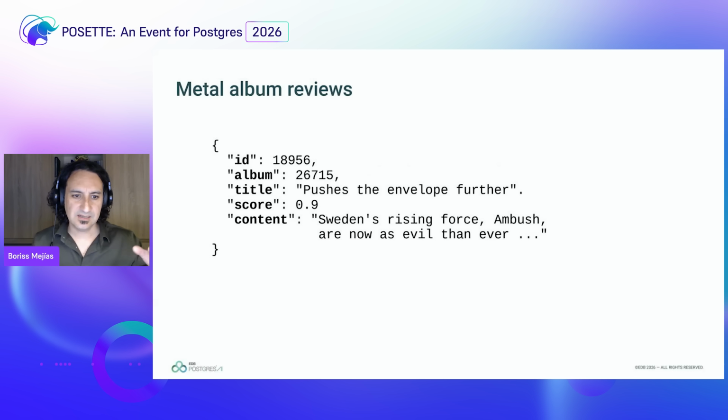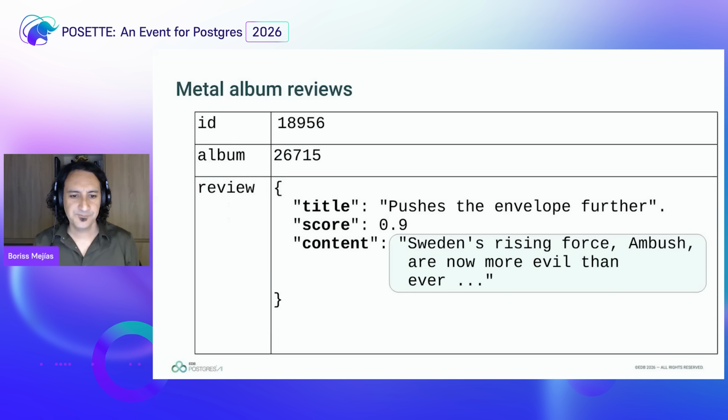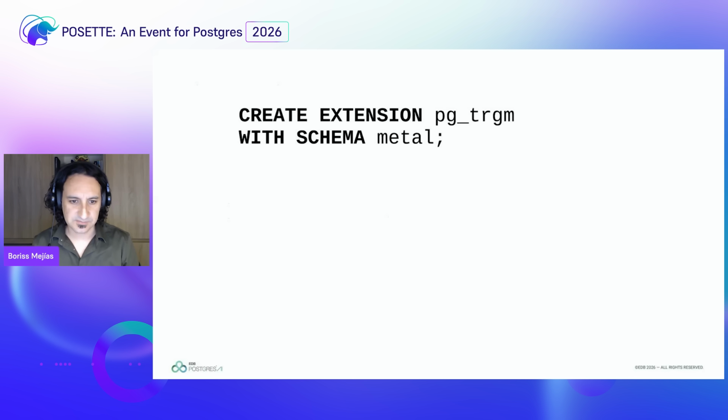This is a way of using GIN with text for one particular case that I think is interesting. We are going to look again at the metal album reviews. In the reviews, we find that the content can be very, very large, because here's where the journalist or the metal fan is going to start writing and writing and writing about the album, all the passion, all the emotions, everything that comes by listening to this album. So you see we have a table with three fields. The third one is the object, and inside that object you have the content. That's the one that we are going to index with trigrams. So we do it like this.